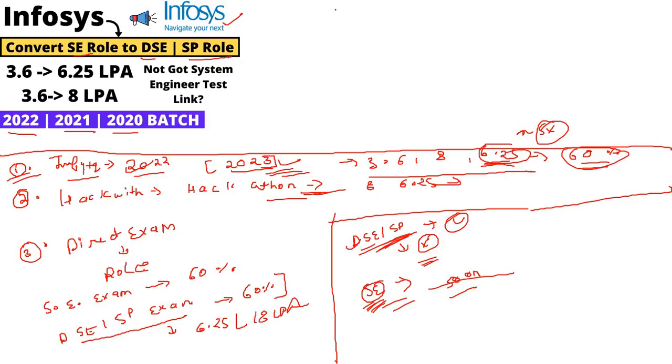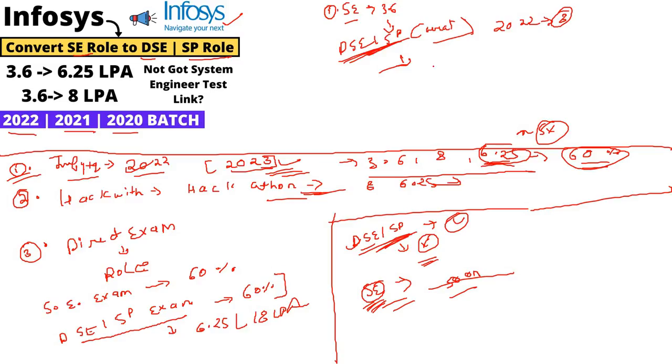One important point I have to mention: if you want to increase your package, say you were selected for the System Engineer role at the 3.6 LPA package, and if there is a DSE or SP examination in between your graduation, like if you are from the 2022 batch and this is your last semester, and you get this examination opportunity and they allow it, then you can increase the package. Otherwise, after joining there are some quarterly examinations or advanced tests. If you clear that test, you can be promoted to a DSE or SP role.